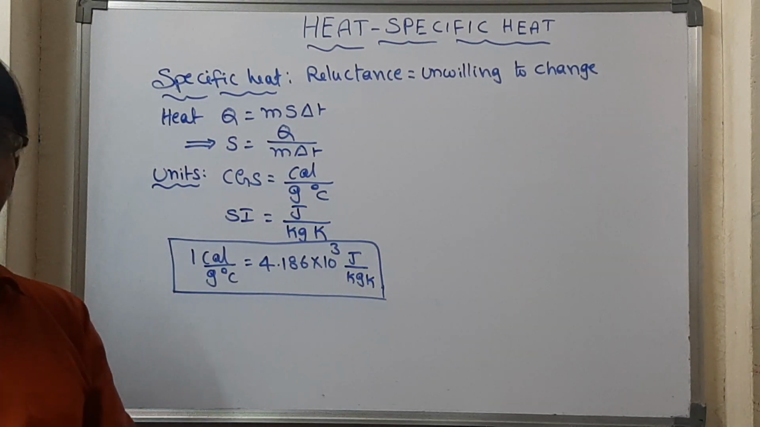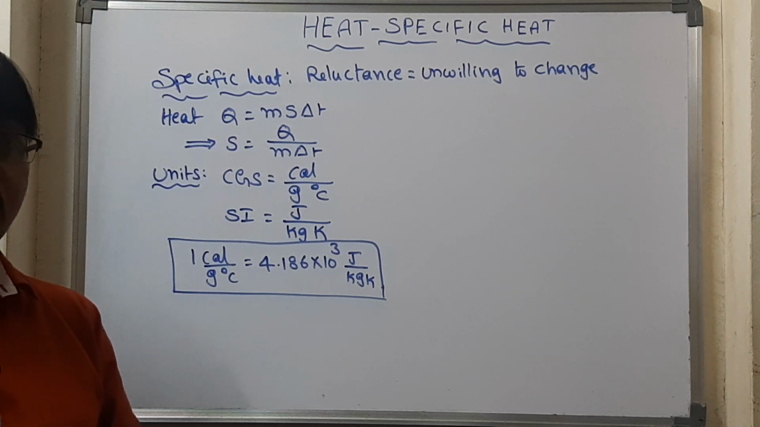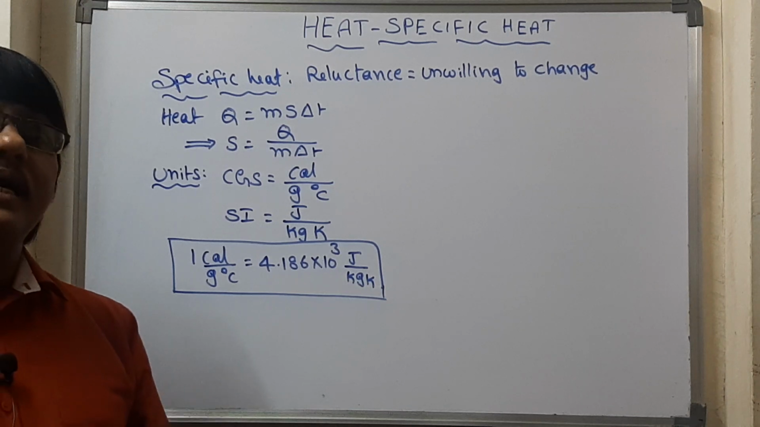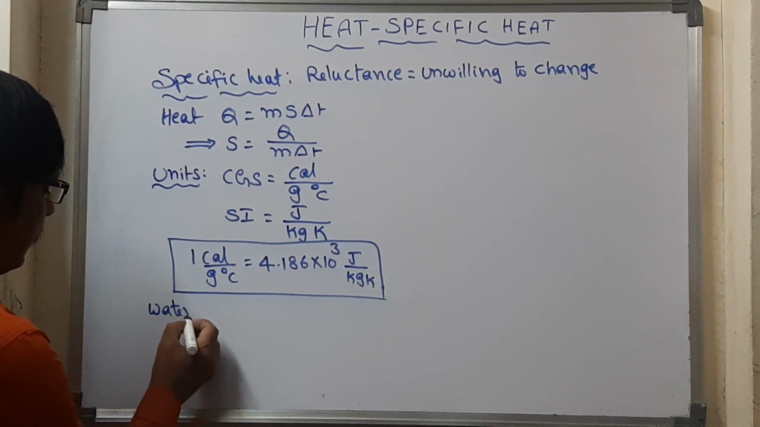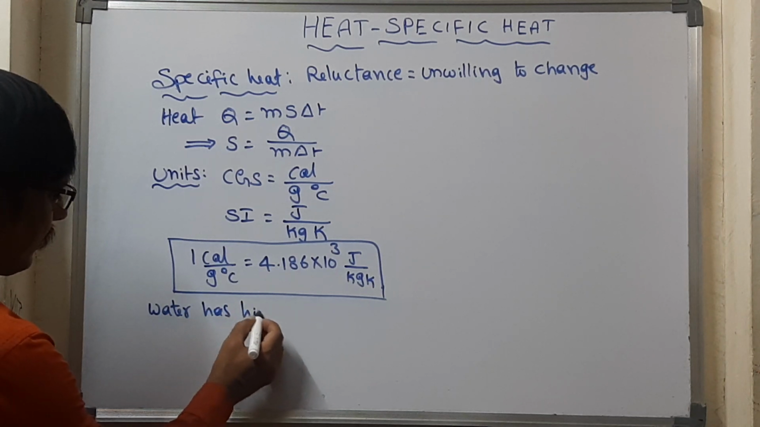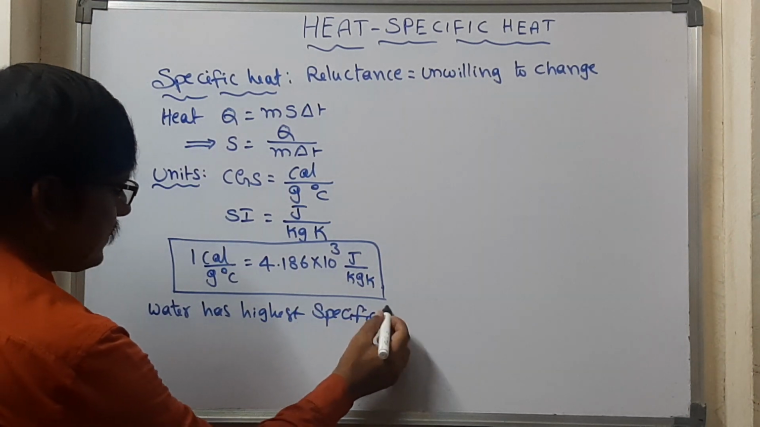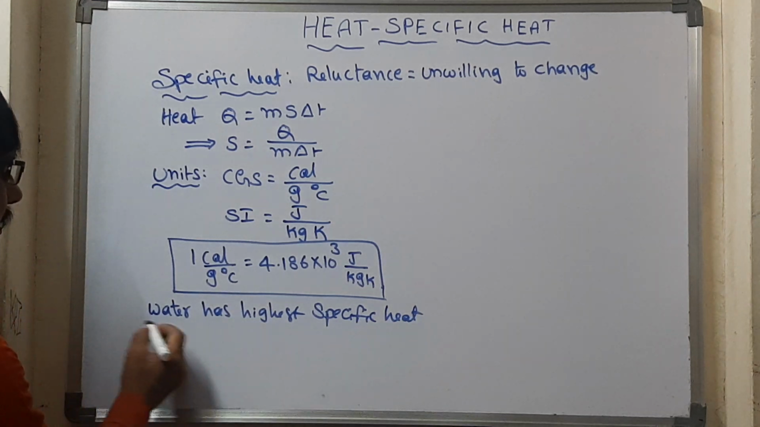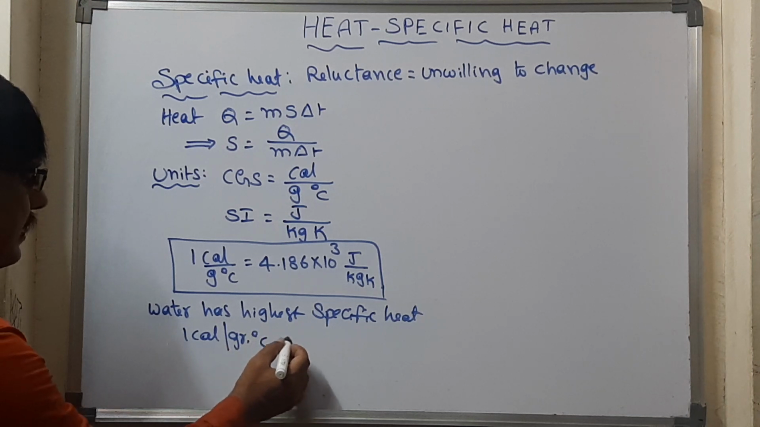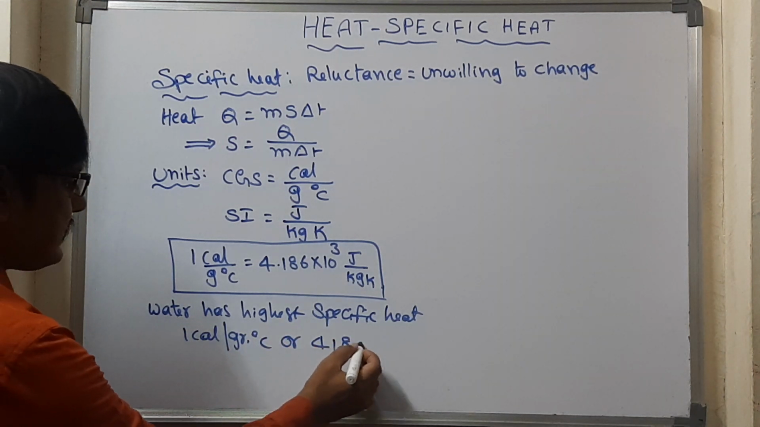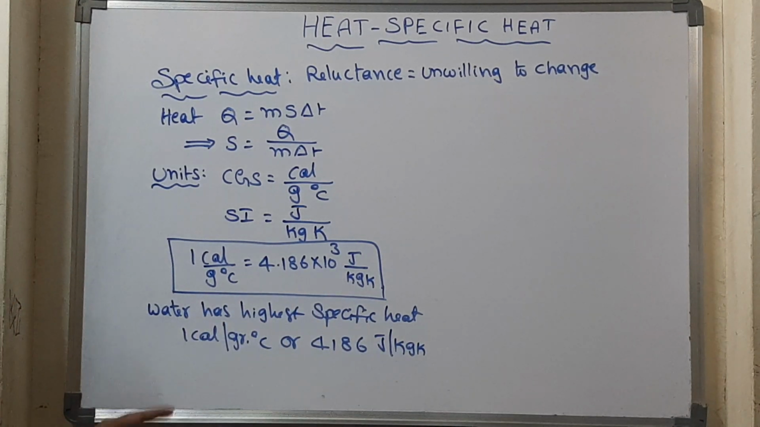Next, which substance has the highest specific heat in nature? It's very important. Water has the highest specific heat. So how much is that value? Either we can take 1 calorie per gram degree Celsius or 4186 joule per kg Kelvin. So you have to keep this value in mind.